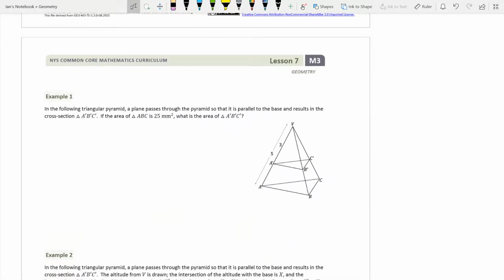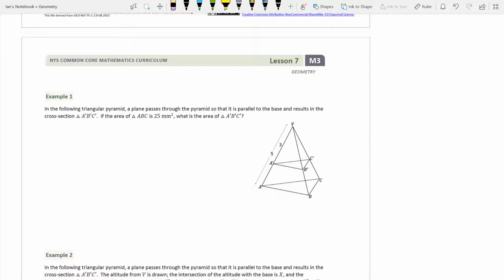So in example 1, let's look at this. In the following triangular pyramid, a plane passes through the pyramid so that it's parallel to the base and results in cross-section A', B', C'. If the area of ABC is 25 millimeters squared, what's the area of A', B', C'? Now, guys, this should look really familiar. This is just like scale factors. So whatever this side is here, this is going to be 3/5 of it.